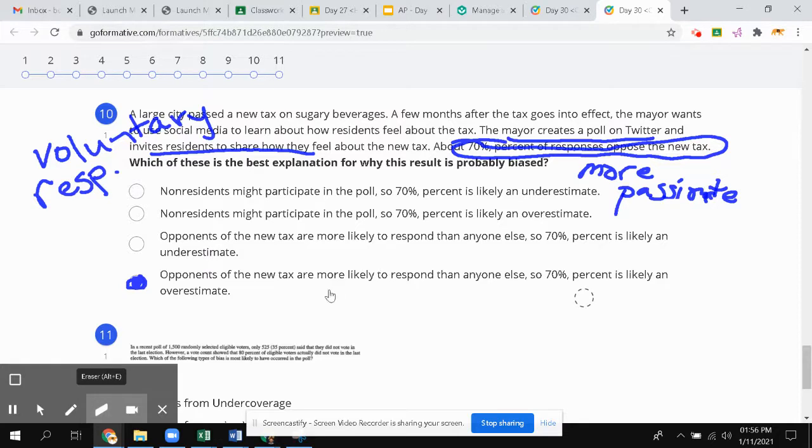So that 70% result was probably over what the population is. Okay? Because the more passionate people responded, it being a voluntary response, we are expecting that the more passionate people that oppose the new tax are the ones to respond. That means that the 70% they got overestimates what the real population is saying in this regard. And that's all because the sample was a voluntary response sample. That's what we identified looking at the way they set it up. Okay.